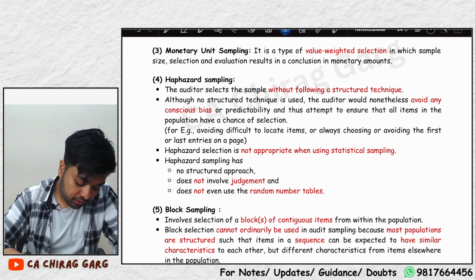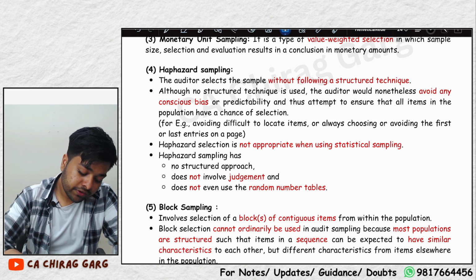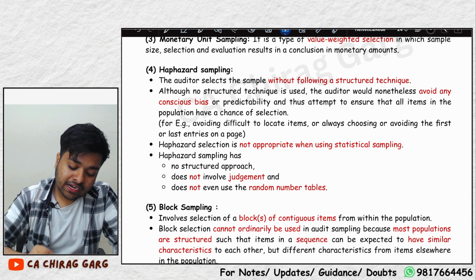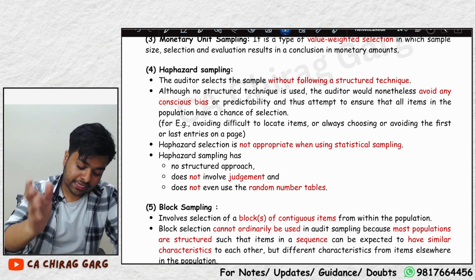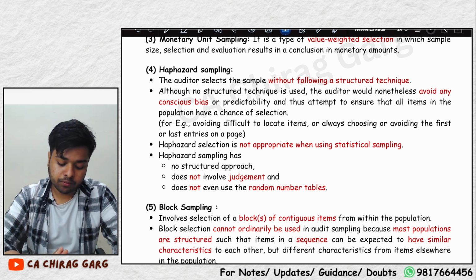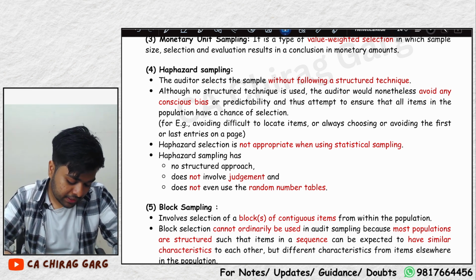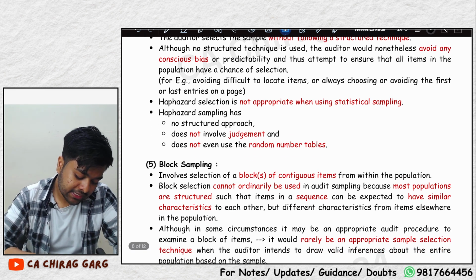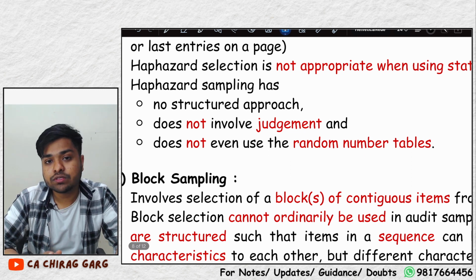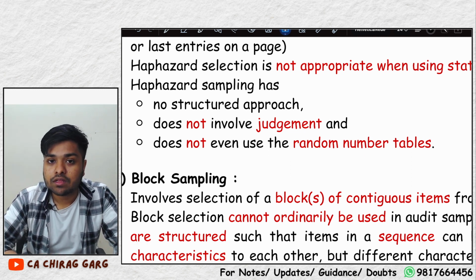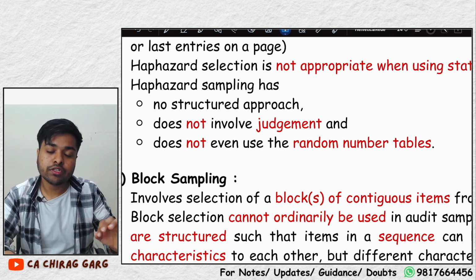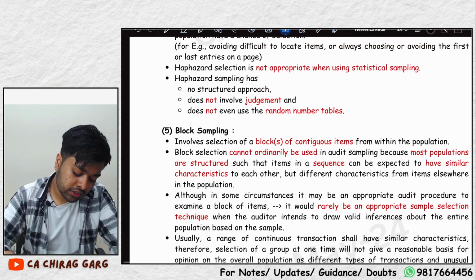If you think I'll go too fast, I'll slow down my speed. Okay, haphazard sampling. Without following a structured technique, the auditor selects the sample, and the auditor would try to avoid any conscious bias. Haphazard selection is not appropriate when using statistical sampling. Haphazard sampling has no structured approach, does not involve judgment, and does not even use random number tables. When we use random number tables, it is called random sampling. In this, we do not use any random number tables and it does not involve any judgment.